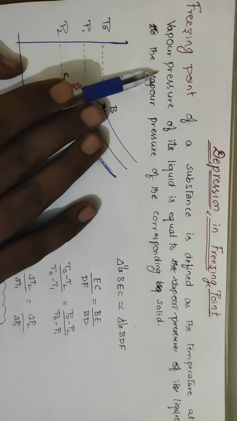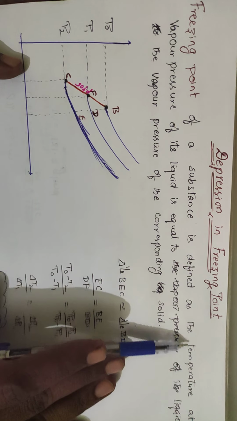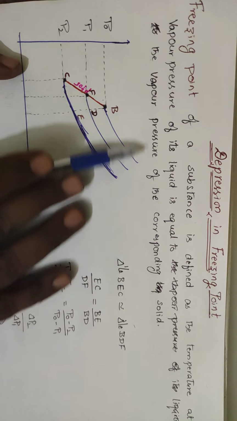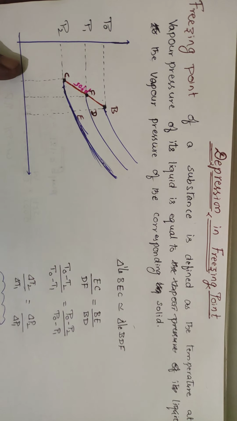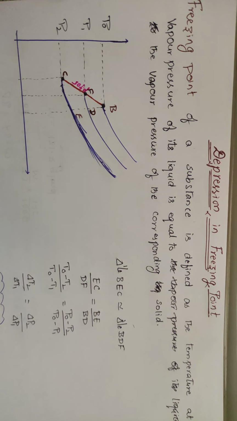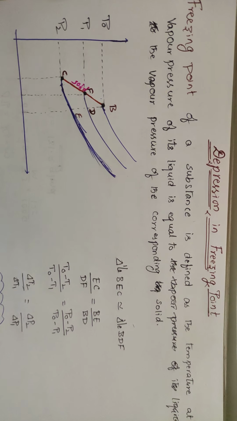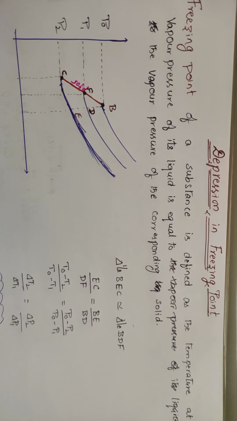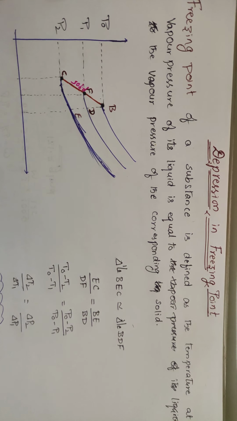What is meant by freezing point? The freezing point of a substance is defined as the temperature at which the vapor pressure of its liquid is equal to the vapor pressure of the corresponding solid. Suppose you have a pure component, say water. If you go on cooling it, at one point the liquid water gets converted into solid water.